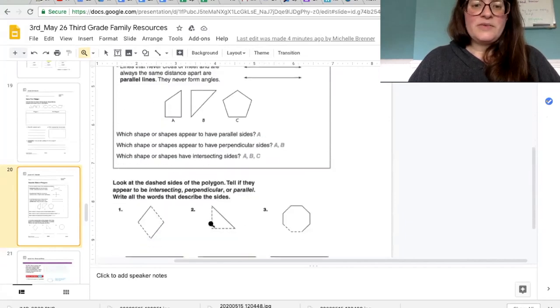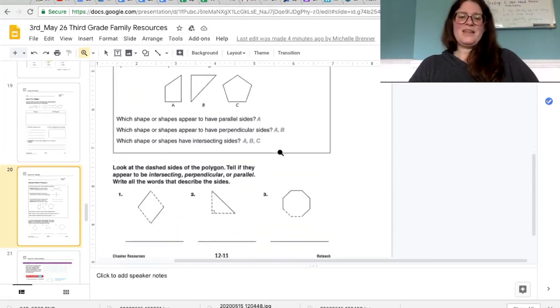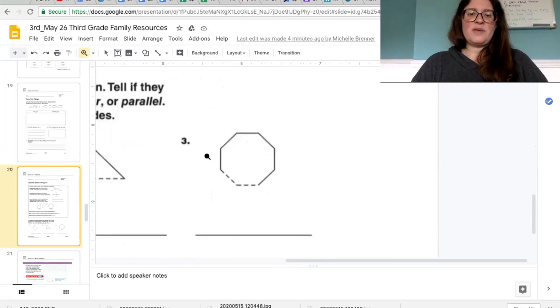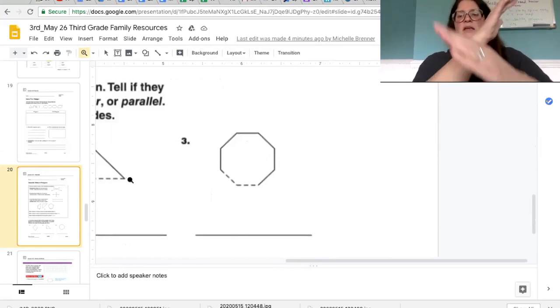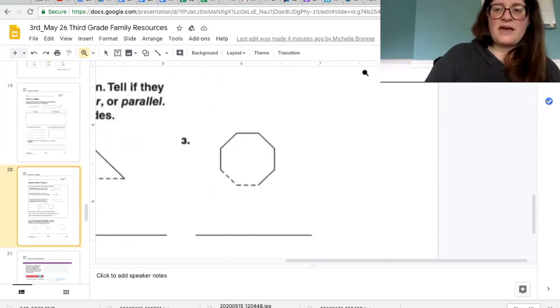And now this one, I see a nice straight 90-degree angle. So that means it's perpendicular. It matches. And then if I were to draw a line going like this, oh, that's even better. A line that goes like this and another line that goes like that, it would be intersecting. It would make some V's like Vega.